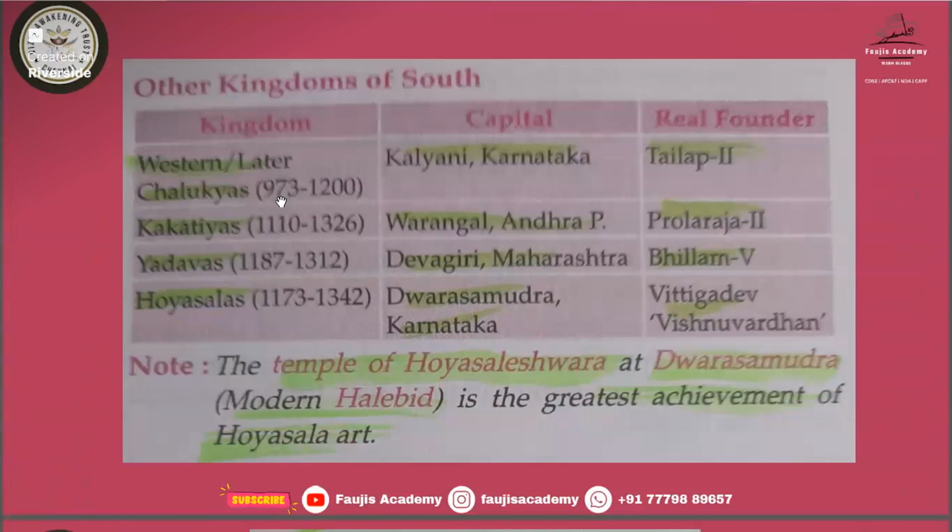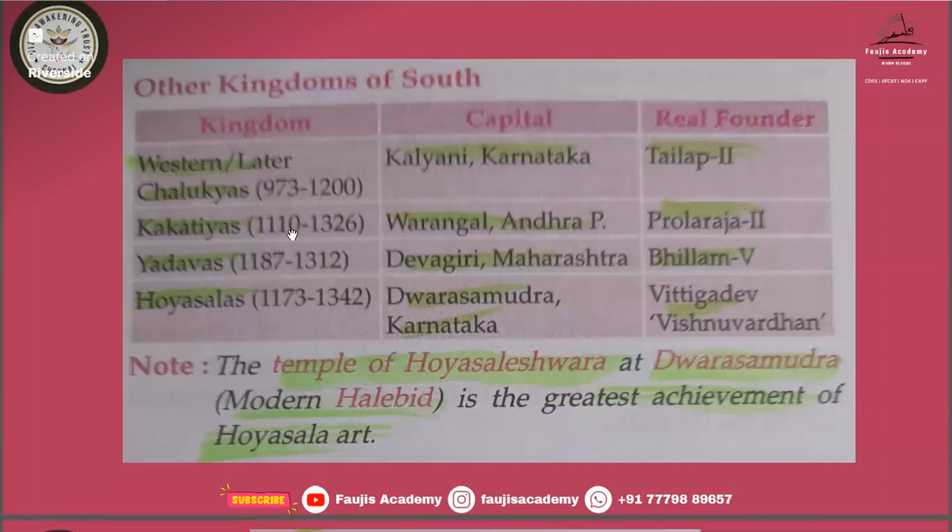Now other kingdoms are the Western or later Chalukya kingdom. Its capital is at Kalyani. We have seen the Chalukyas of Solanki, so study about that also, which we have seen in the first slide. Its capital was at Anhilwad. Now this Western or later Chalukya capital is at Kalyani, and its real founder is Tailapa.